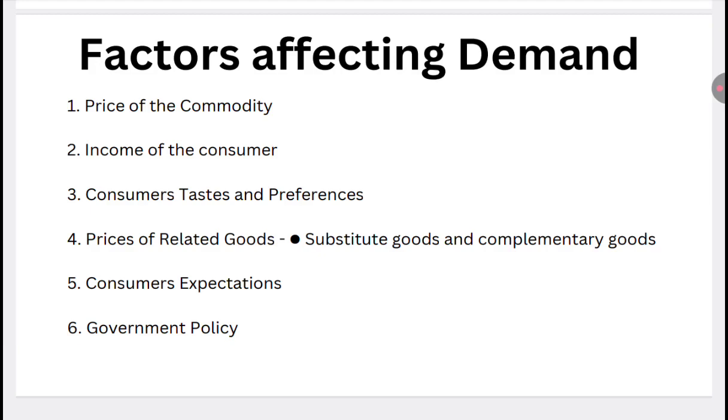Okay, so these were the six major factors affecting demand.